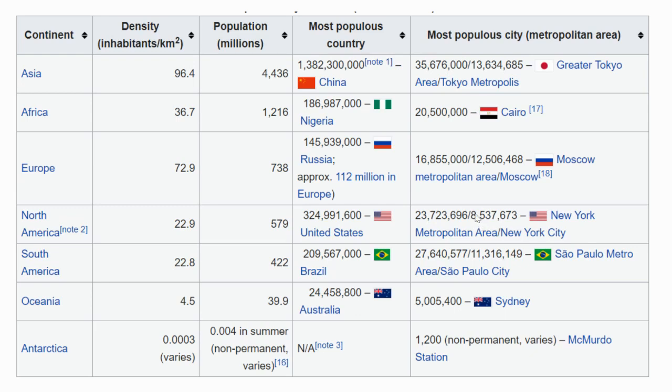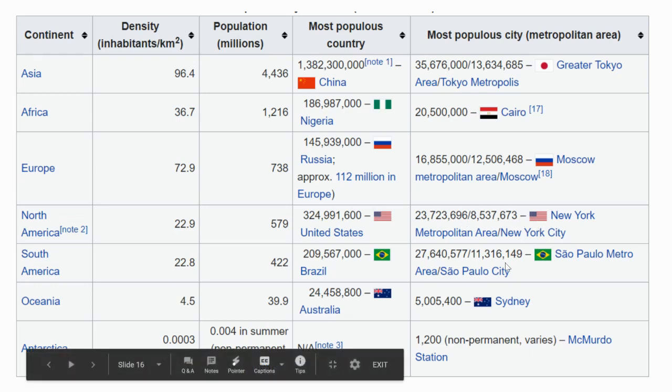But the New York City area is about 8 million. And I know that Mexico City follows close after that. In South America, you have Brazil and Sao Paulo. Oceania, Australia, and the capital of, or not the capital, excuse me, Sydney is the most populated area in Oceania.